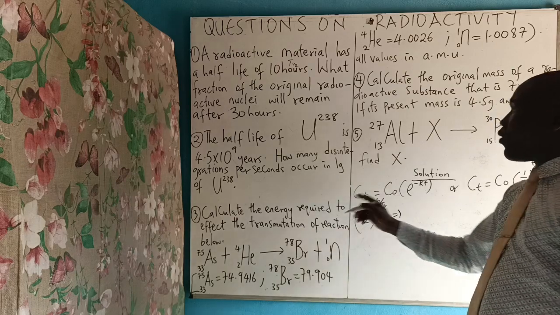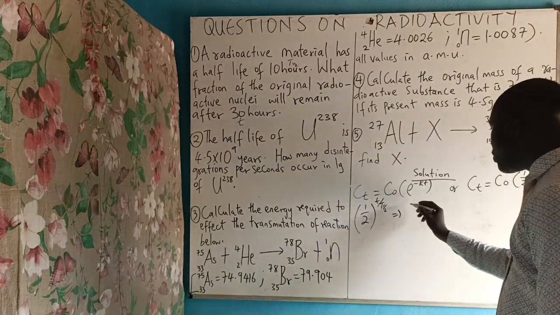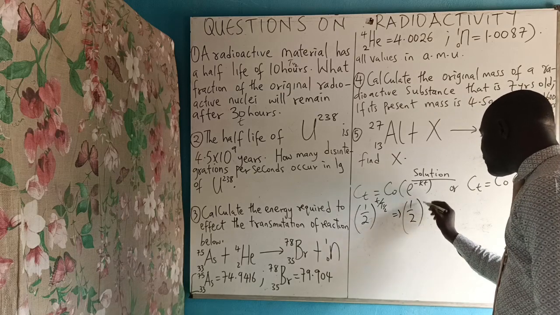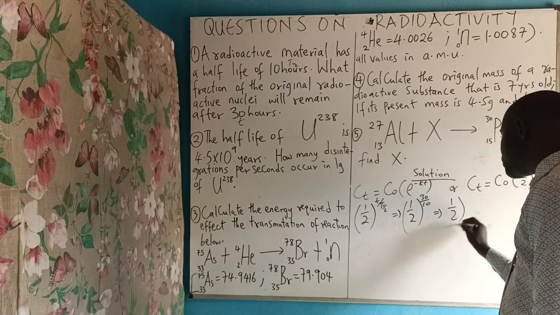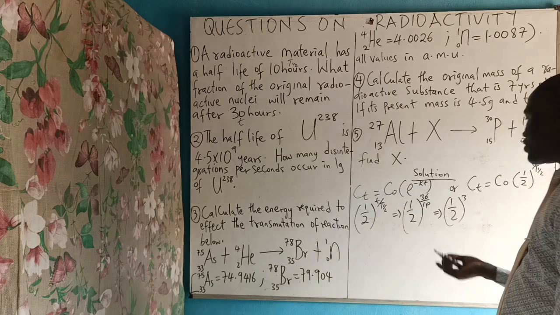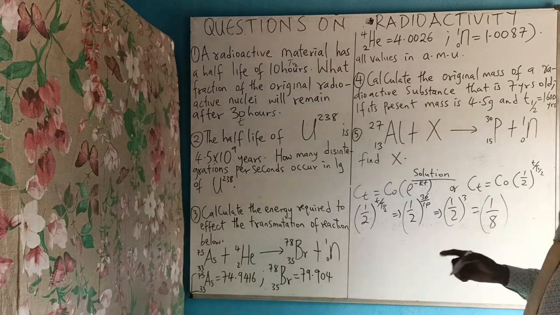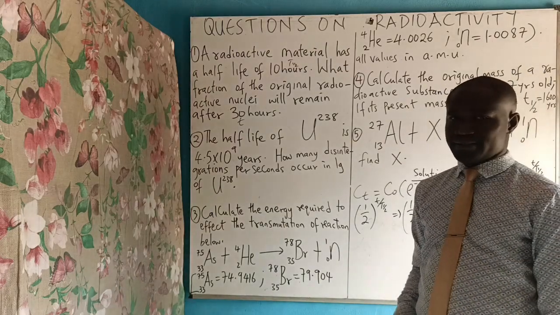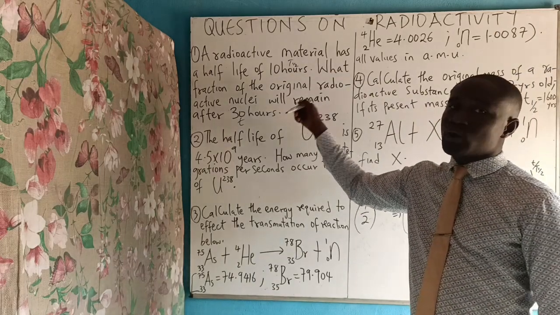Now, our t is given as 30 and our half-life is given as 10. You just say (1/2) raised to the power of 30 over 10, which equals (1/2) raised to the power of 3, which equals 1 over 8. So the fraction that remains is 1 over 8. Understood? So the answer to question number 1 is 1 over 8.